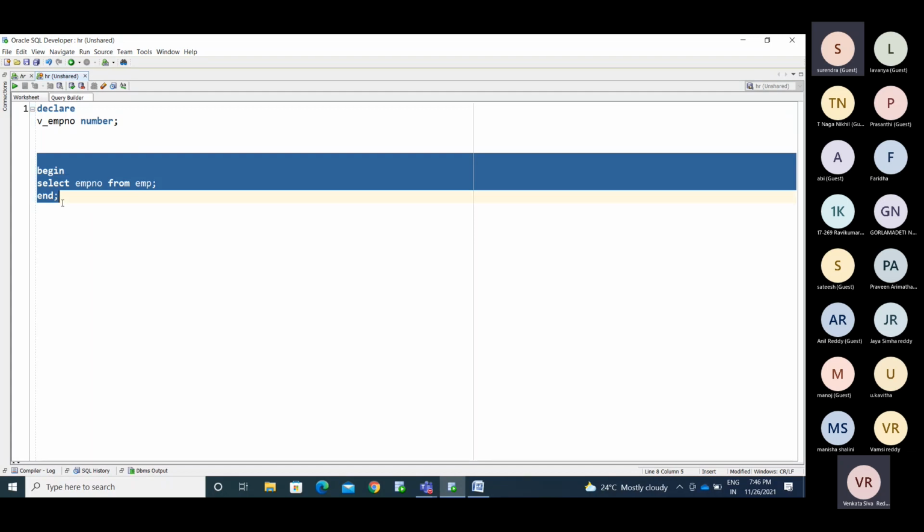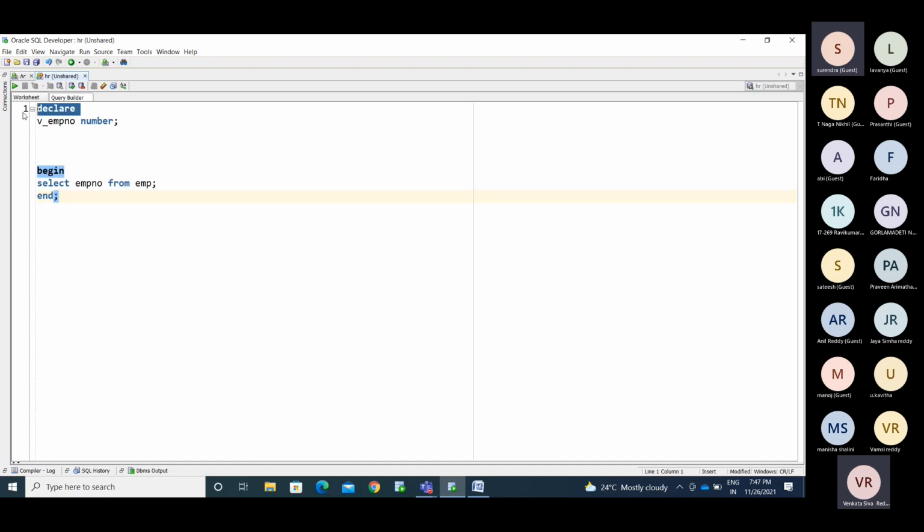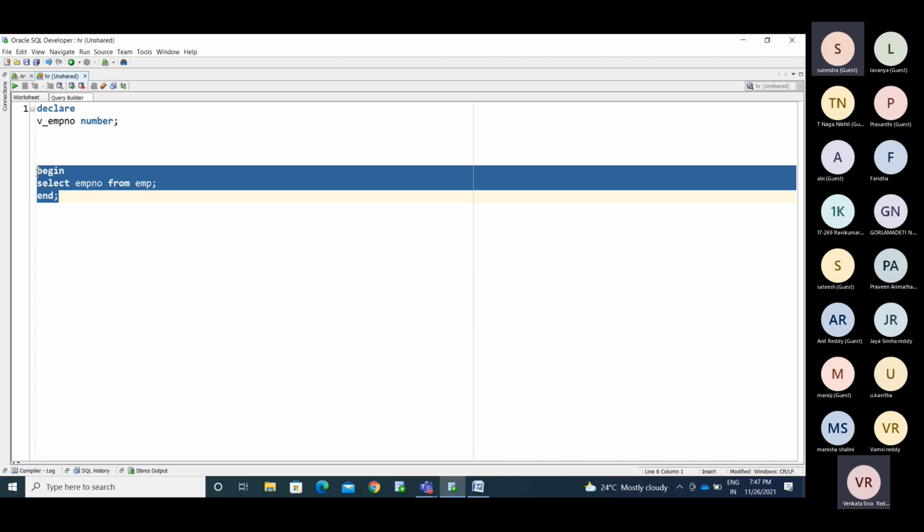I said the declarative section is optional and the exception section is optional. Now I'm running this. This is the block. If you have anything with begin and end and code in between, we can call it a block. You may start the block from begin onwards sometimes. Now I'm starting my block, and I'm running this block.